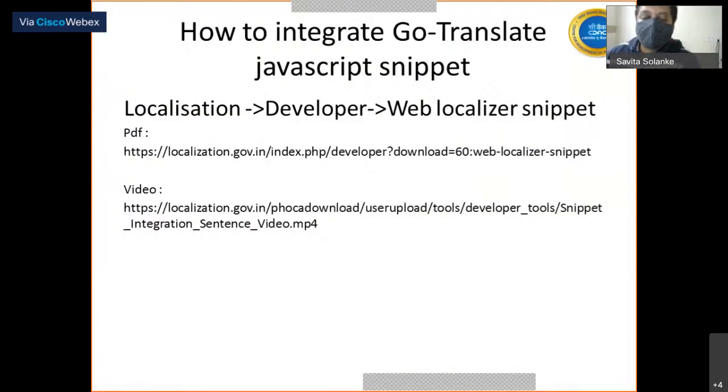So this was the plugin which was used by the translators, mainly the contributors of the websites. We do provide logins to them, and they are authenticated users, so that the website authorities need not worry about who is actually translating.